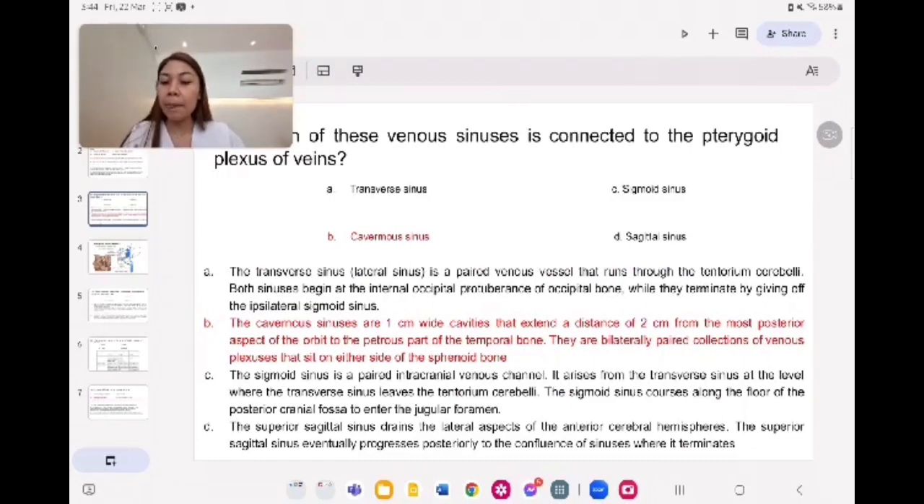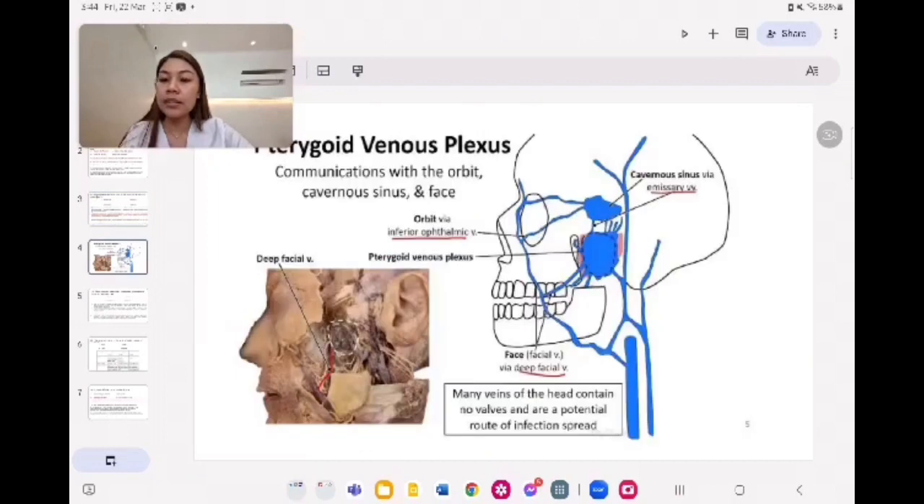jugular foramen. The superior sagittal sinus drains the lateral aspect of the anterior cerebral hemisphere. Just like in this picture, the cavernous sinus connects via emissary vein.